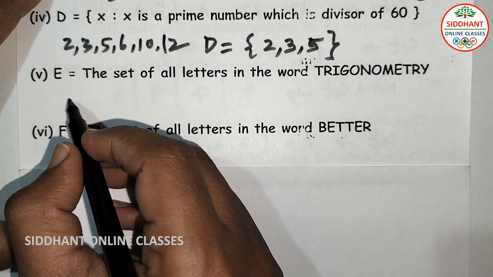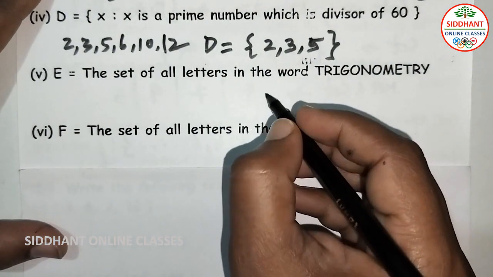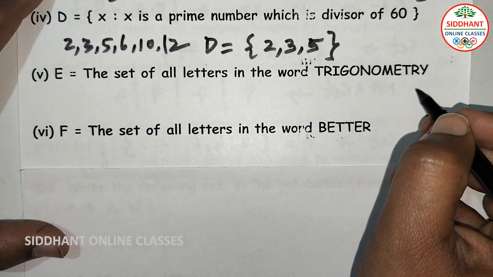Fifth one, E is the set of all letters in the word trigonometry.